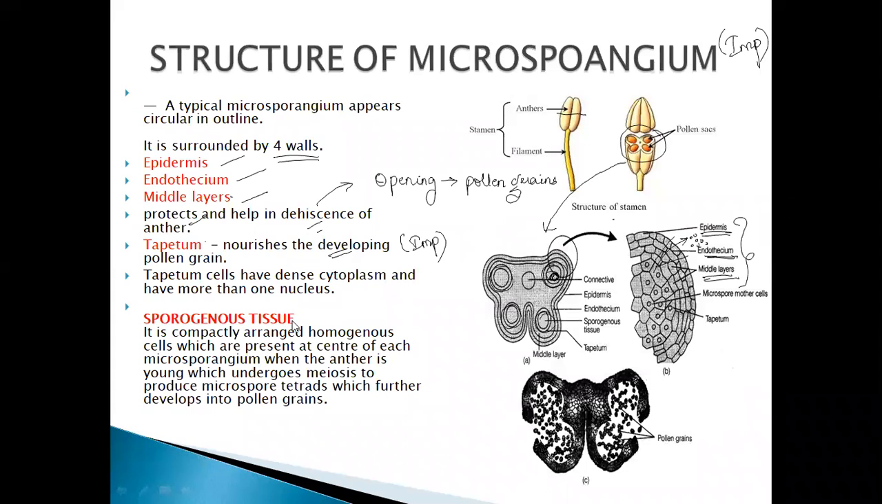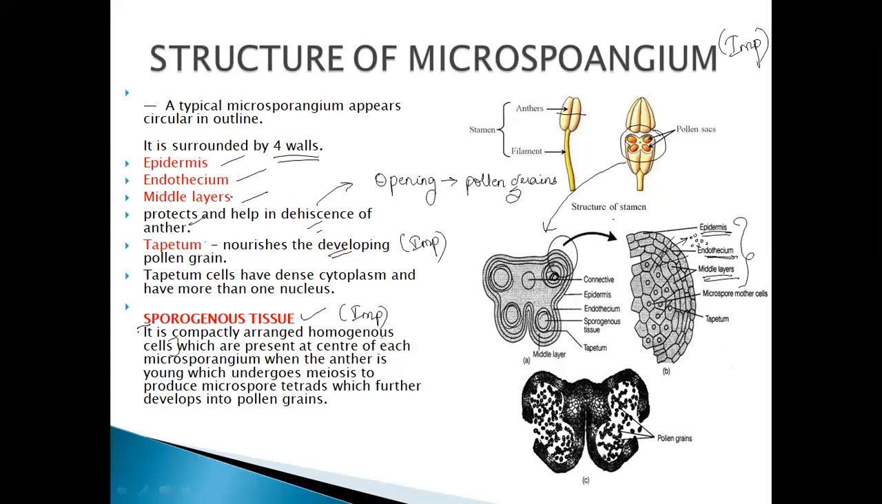Sporogenous tissue. Now, what is the sporogenous tissue? This can be asked for, important. This can be asked for a 1 mark question or 2 marks question, students. Now, what is this sporogenous tissue? Sporogenous tissue is nothing but compactly arranged homogeneous cells.